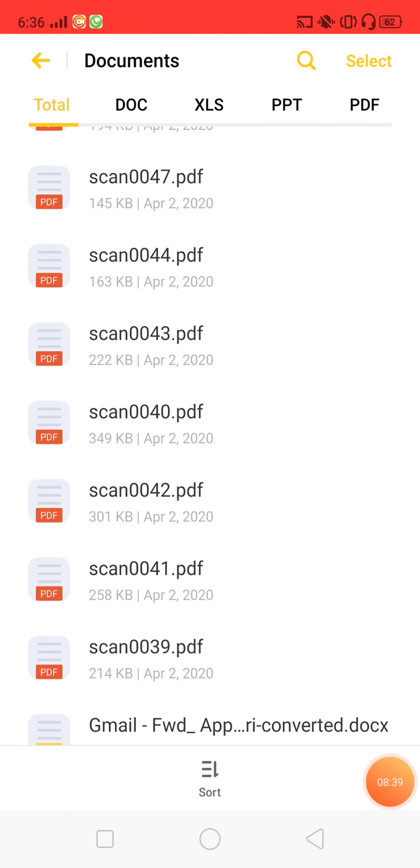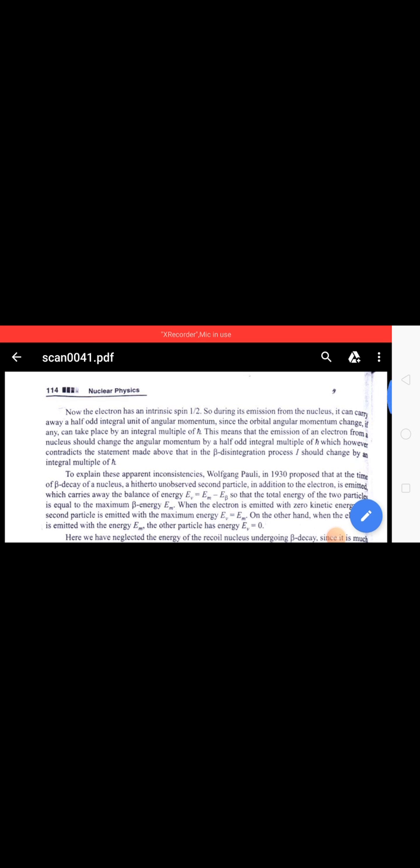Okay. We will next see. Now the electron has an intrinsic spin half. So during its emission from the nucleus, it can carry away a half odd integral unit of angular momentum, since the orbital angular momentum changes only by an integral multiple of h cross.